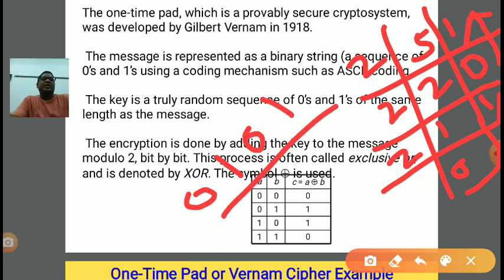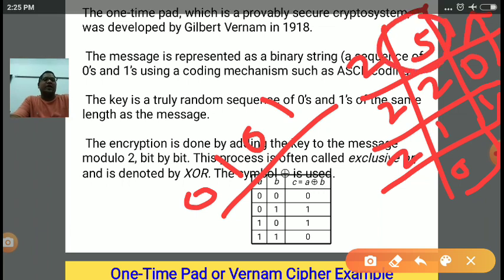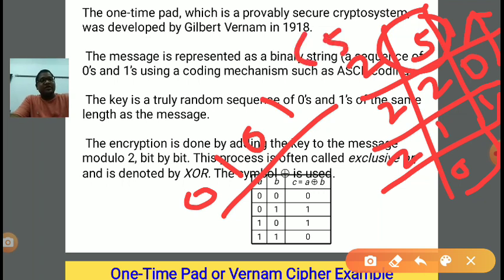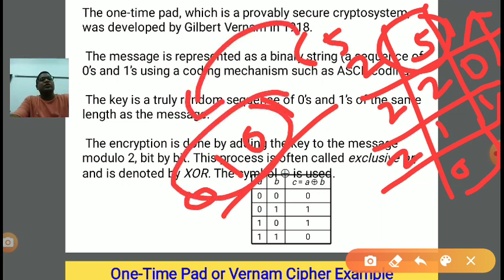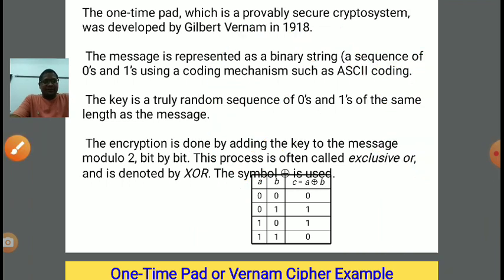So it is the corresponding binary sequence of the value 5, and 5 is what? An ASCII code, right? So here we have the ASCII code for capital S, 65. So 65 will be converted into 0s and 1s, and the 0s and 1s will be used with the key sequence, and both will be XORed, and the XOR final output will be our ciphertext, one time pad ciphertext, right? So now we will do it step by step, and then after that we will take an example, right?